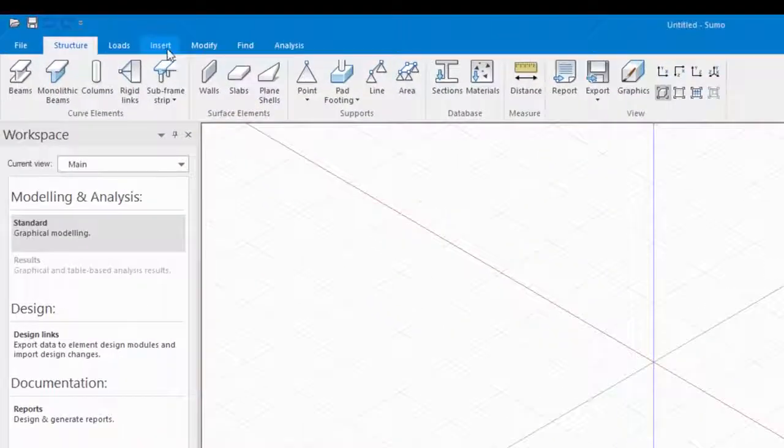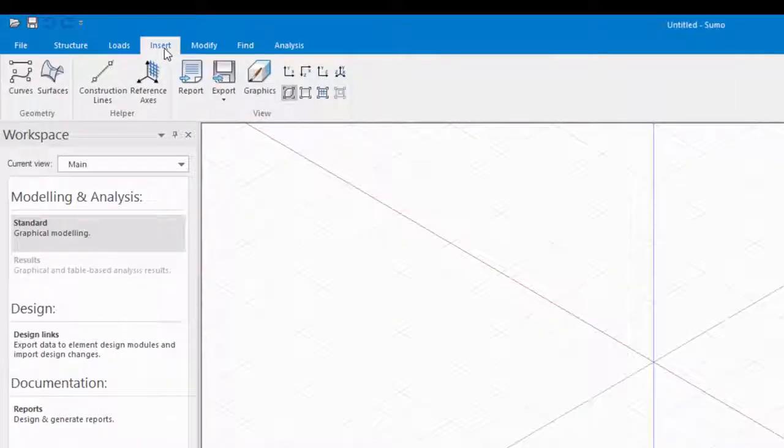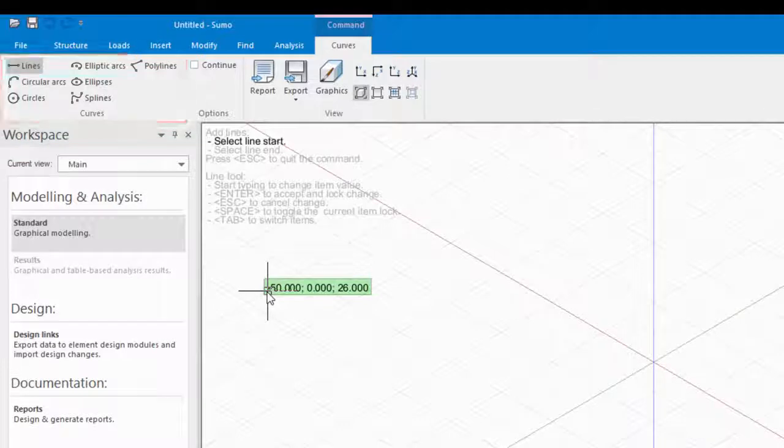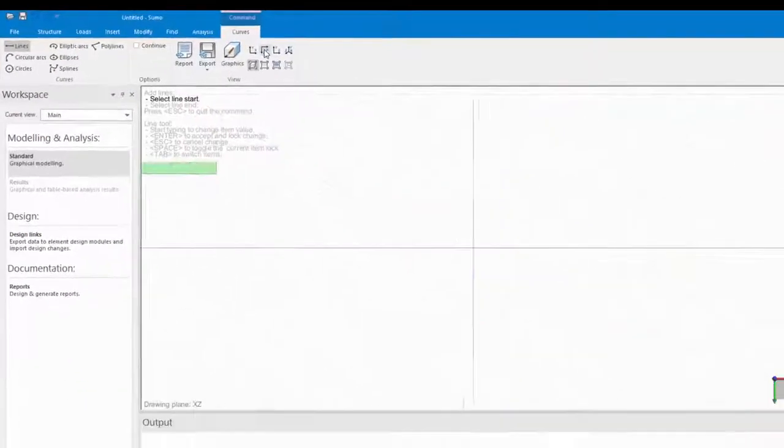To start creating curves, go to the Insert tab on the ribbon and click on the Curves button. This opens up a contextual ribbon with the available curve options. You have the option to create lines, circular arcs, circles, elliptic arcs, ellipses, splines, and polylines. But before I create a line, I'll just first go to the top view.